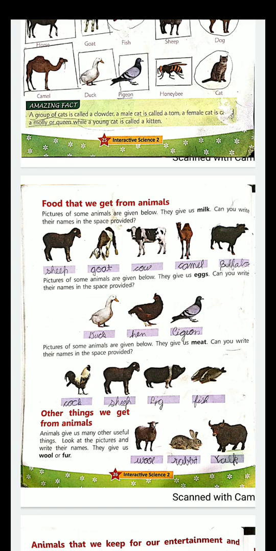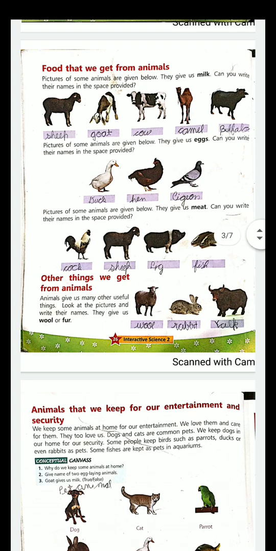We get milk from sheep, goat, cow, camel and buffalo. We get egg from duck, hen, pigeon. Then people eat meat also. They eat non-veg. So from where do they get it? They get it from fish, cock, sheep and pigeon. Now, other things we get from animals.